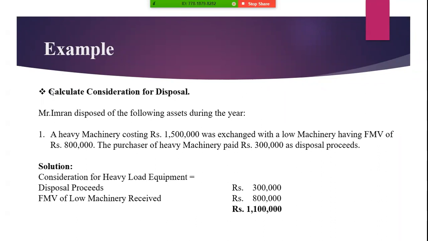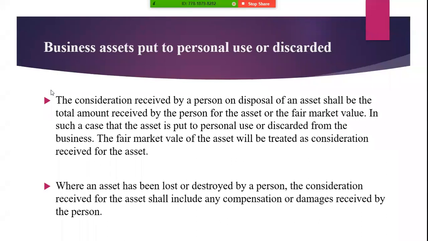Now further, Awais Ahmed will continue with the presentation. Next slide. I will tell you about business assets put to personal use or discarded. First of all, the consideration received by a person on disposal of an asset shall be the total amount received by that person or its fair market value.